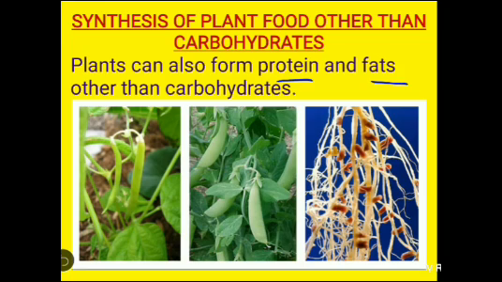Or farmers can add different fertilizers which are rich in nitrogen. So, plants absorb the usable form of nitrogen from soil along with water and use it in making protein.